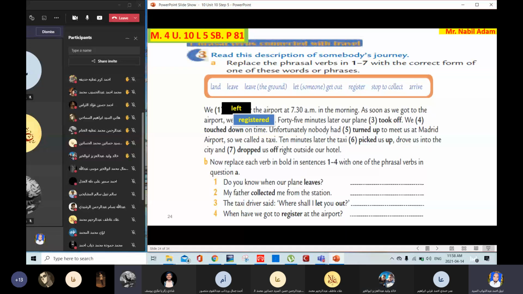Yes, Abdurrahman Ghanam. Number 3. Forty-five minutes later, took off. What does took off mean? Left the ground. Yes, left the ground. Very good. So took off means left the ground. Number 4.